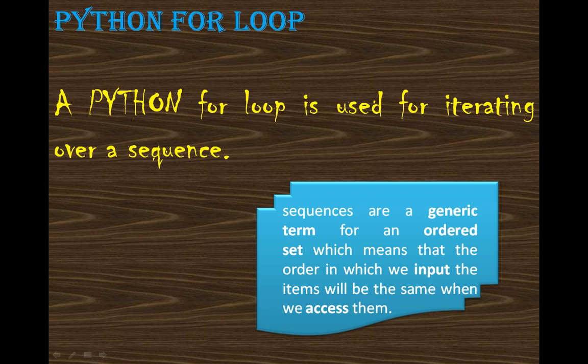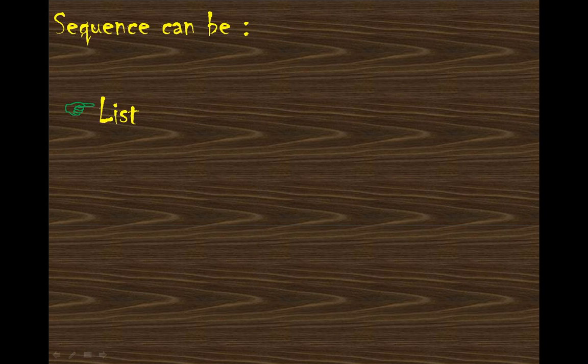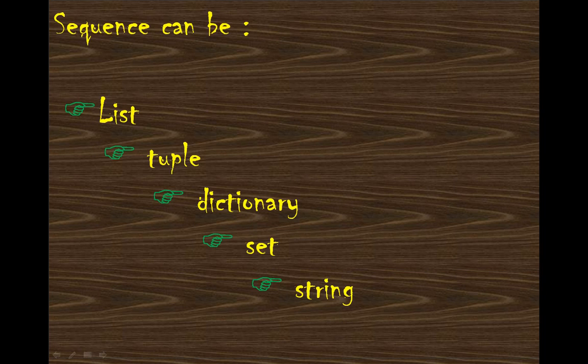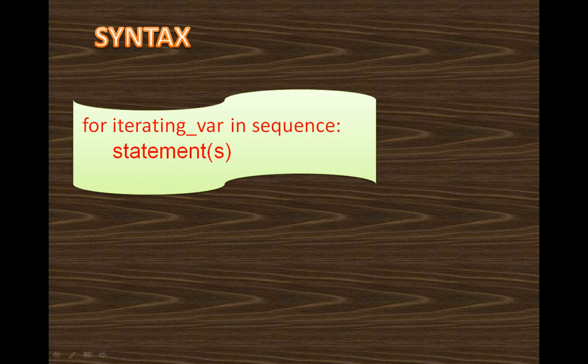So sequence can be of a variety of types. A sequence can be a list, tuple, dictionary, or set. So let's talk about the syntax of our for loop. First, you have to type the word for. Then I have written iterating variable. I have taken the short form var, that is variable. Then in, then sequence, then statements.